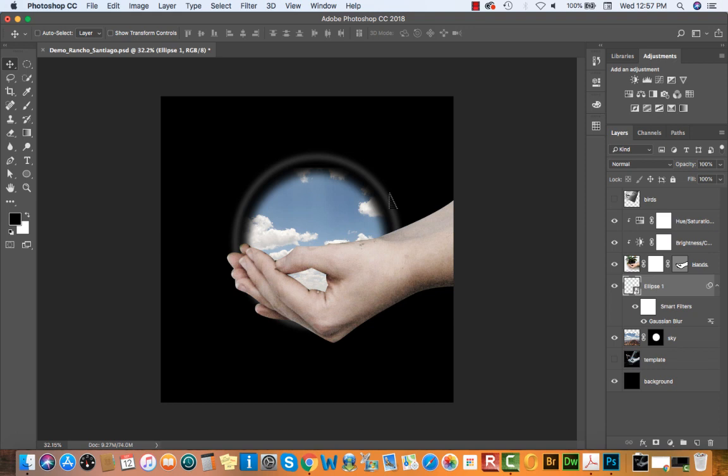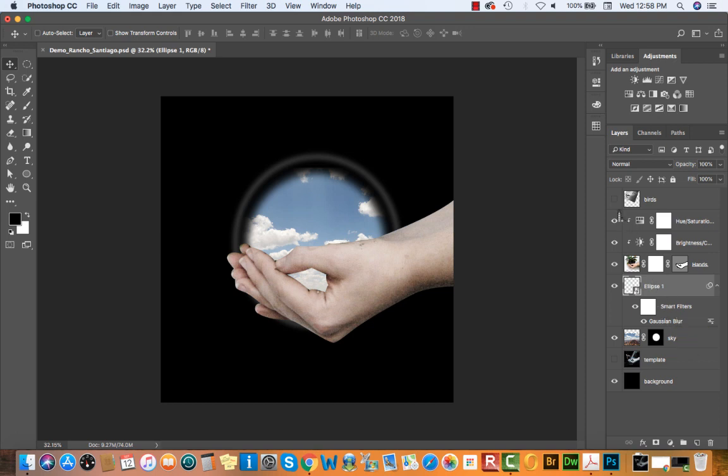So you can scale that up and down so that it fits around the sky the way you like it. And you could of course add more than one halo. You're not limited to one. Okay? If for some reason your ellipse ends up in front of your hand or somewhere else, you can always rearrange layers. Remember, just drag the layer from the right side up or down, wherever you want it to be located in your layers panel. But I have my ellipse layer currently above my sky layer.